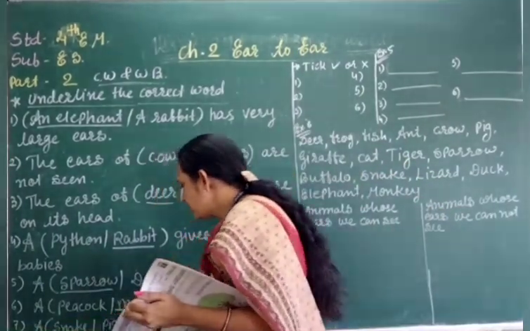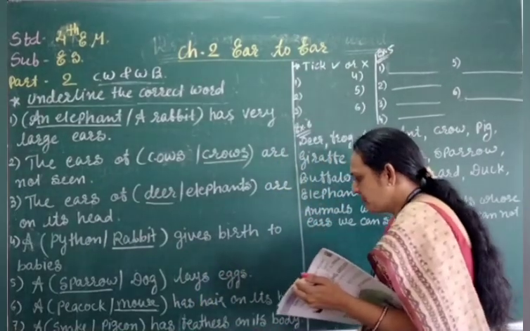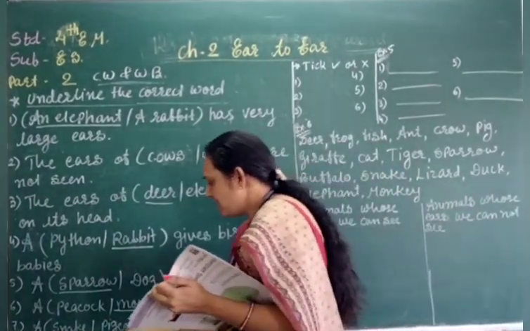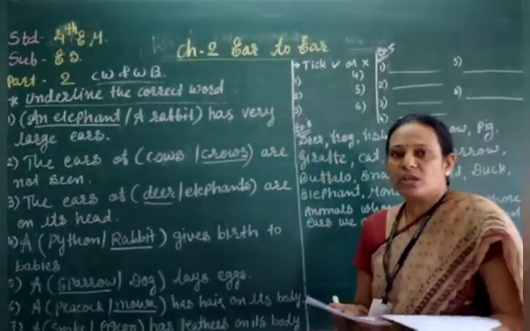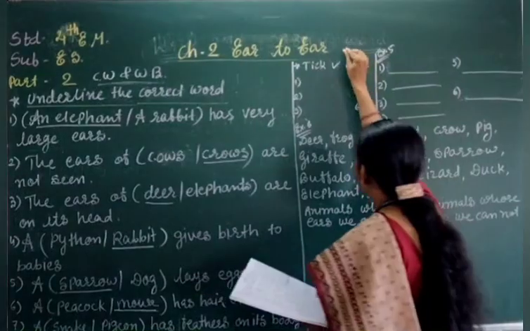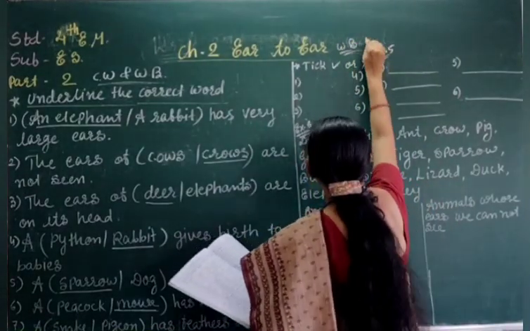Seven number, a snake, pigeon has feather on its body. Then which animal has the feather? Pigeon has the feather on its body. Okay students, now open your workbook, page number 13.